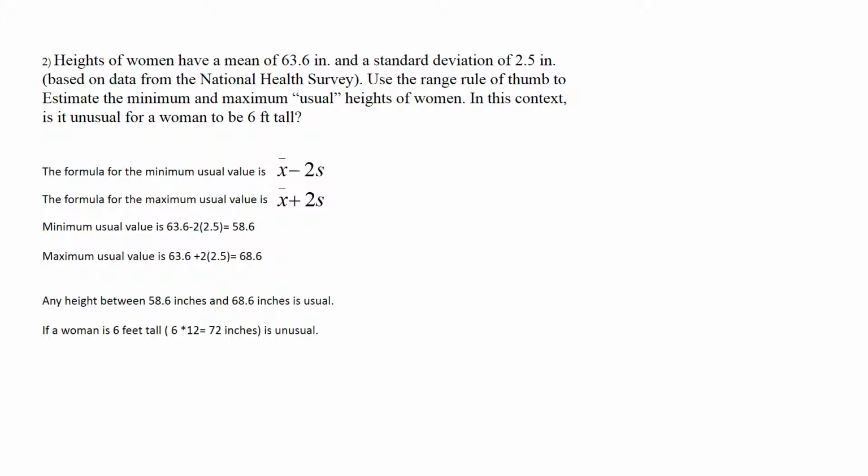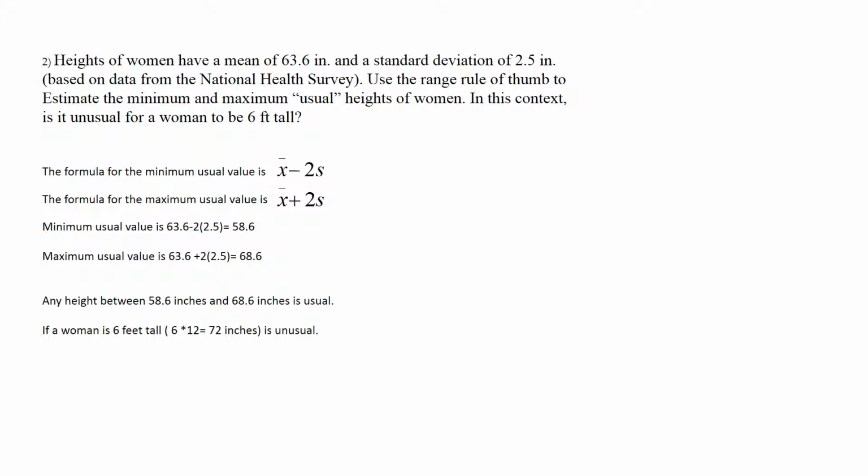The formula for the minimum usual value is the mean, x bar, minus 2 standard deviations, 2s. The formula for the maximum usual value is the mean, x bar, plus 2 standard deviations, 2s. So our minimum usual value is 63.6 minus 2 times 2.5, which equals 58.6.